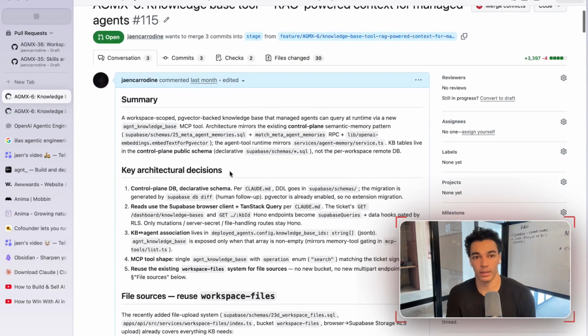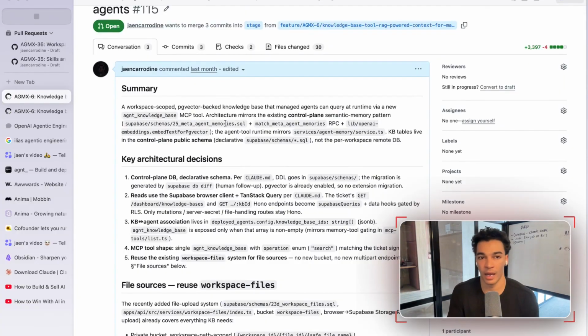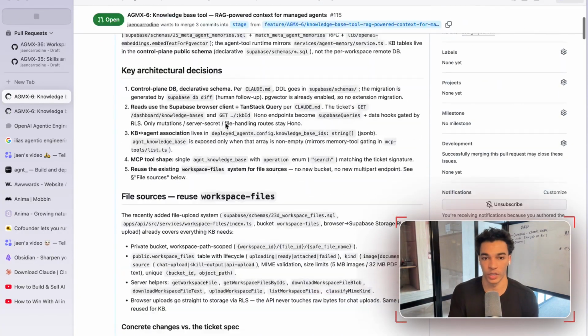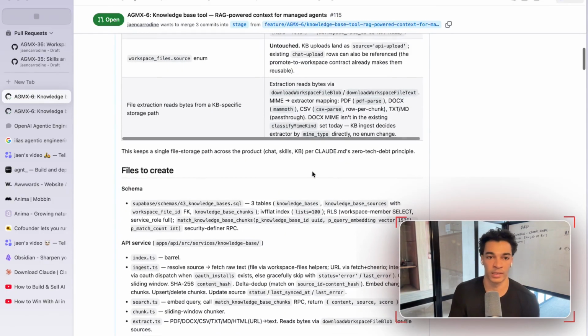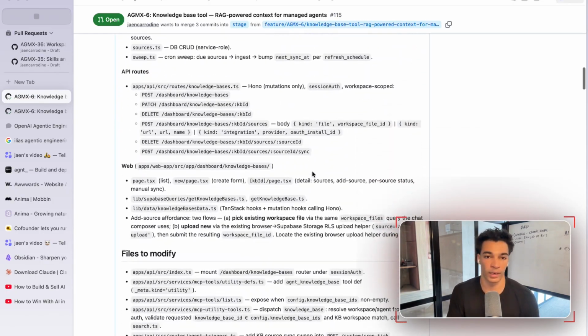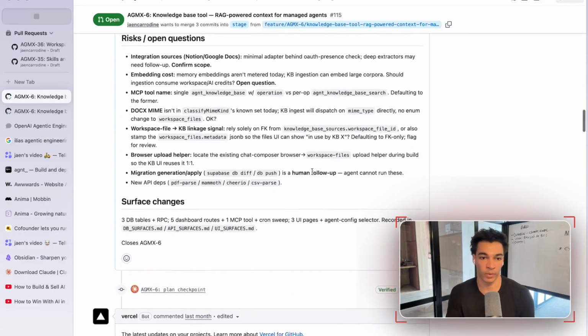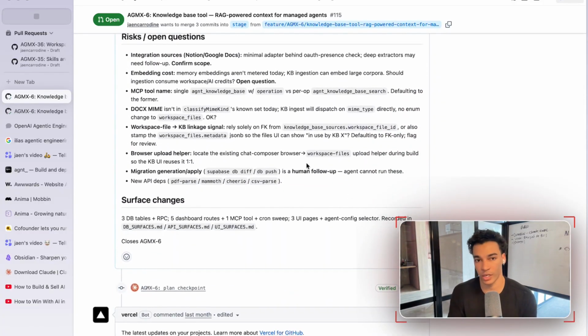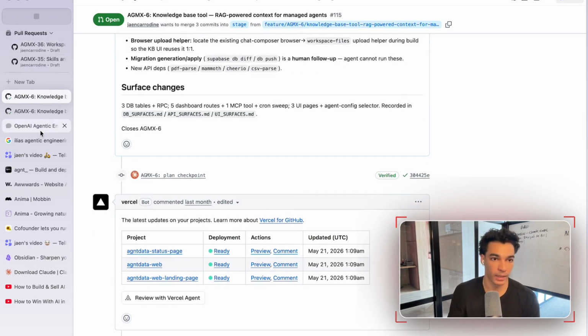Right, so we see here, the first step that the agent took was to write a plan for the full scope of this feature, right? The agent wrote all of this based on my initial description. Then I went in and I read this plan. I decided if different parts of it looked good, if it was designed in a way that I wanted, if it was going to work in a way that was going to be good for end users. I chatted back and forth with this inside of the Claude chat. Once I was happy with the plan, I said, okay, go ahead and build this out for me. We can see that here.